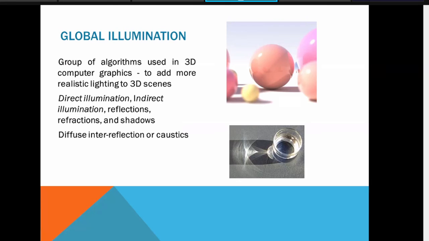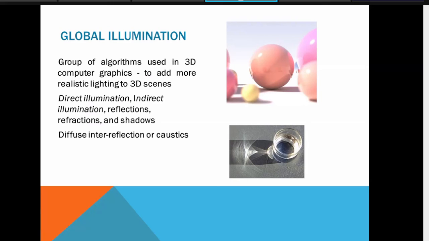Now, one important set of algorithms is global illumination. How do we create such an interesting shiny effect? Unless you simulate the light in the environment, it will not look real. If you take a simple flat color image, you will find it is not looking real unless you add a light effect in that modeling.